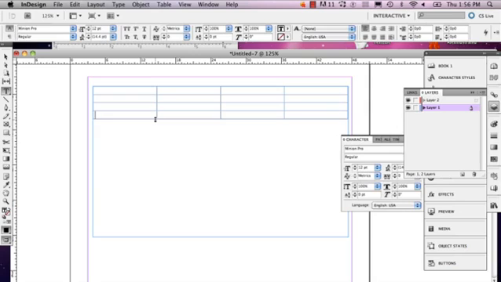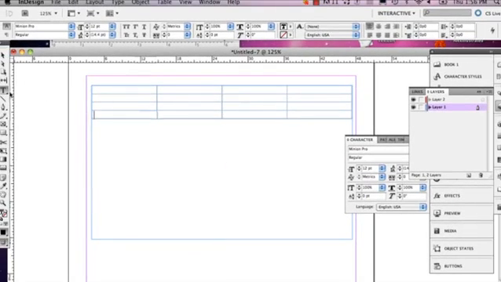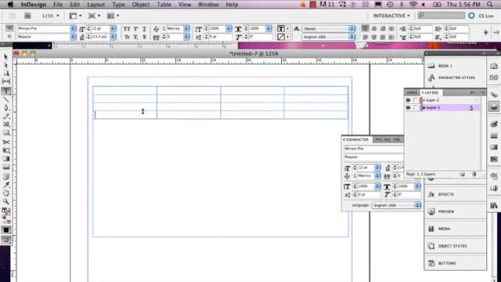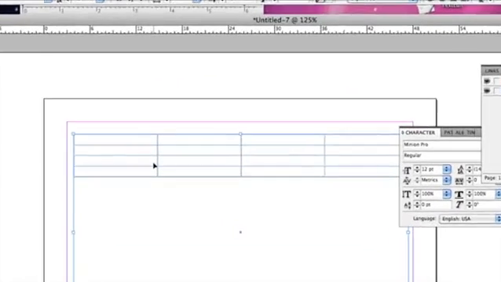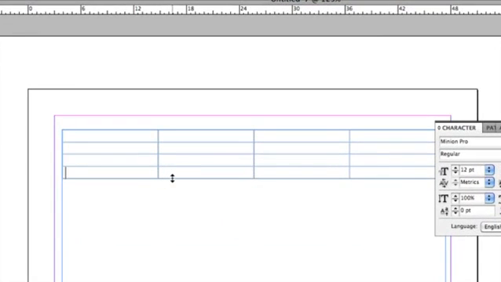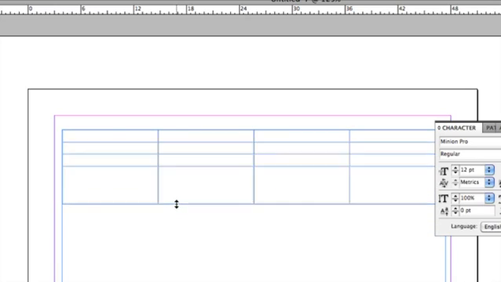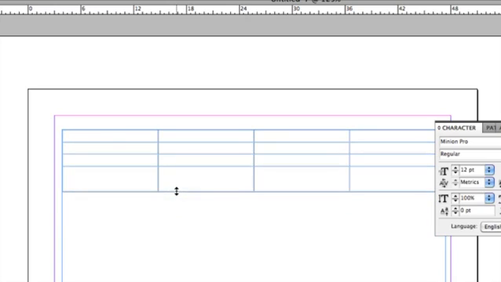But suppose maybe your table isn't ideal to what you want for the information inside of it. Maybe it's too small. So when you double click, and just make sure your type tool is selected and go into your type text box. And just as you can see, this little arrow that shows up, click and drag down to the size you want. So I'd say I want mine about that big.